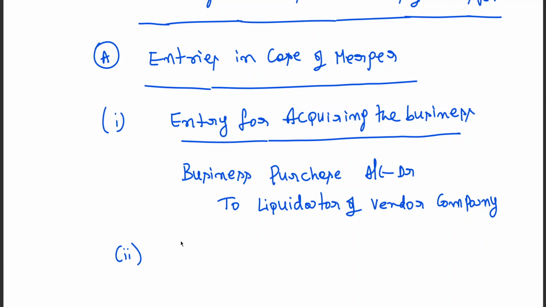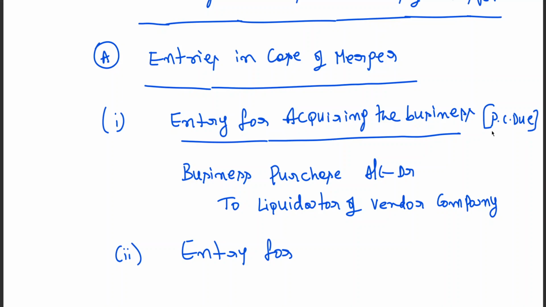Okay, next. Entry for acquiring business from the vendor company is nothing but purchase consideration due. In simple words, entry for acquiring the business is nothing but PC due, purchase consideration due.